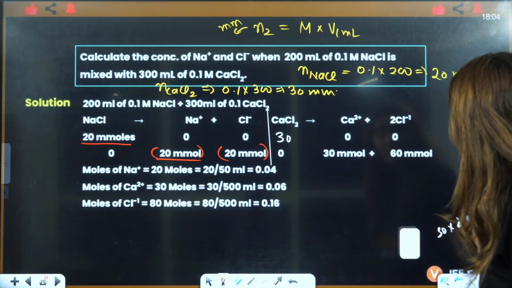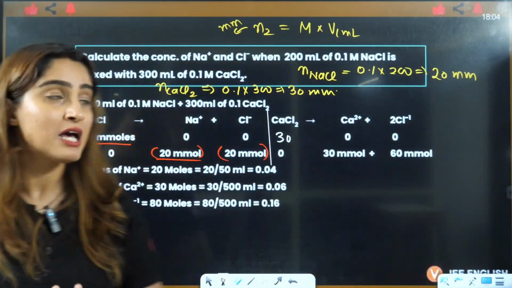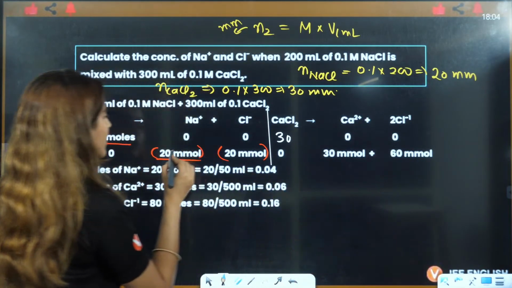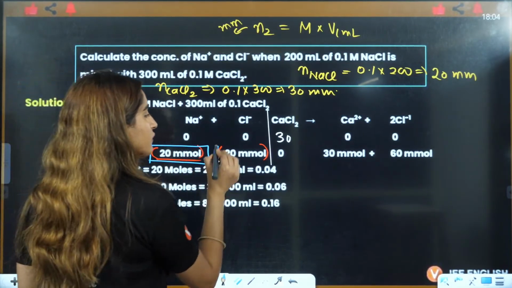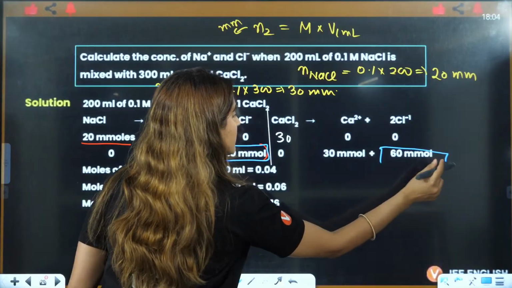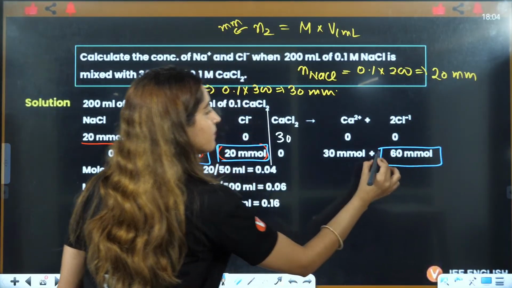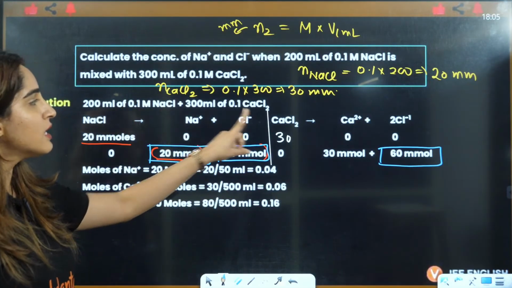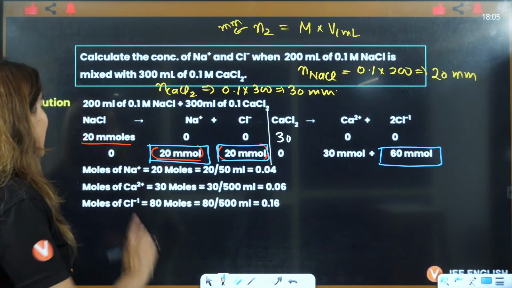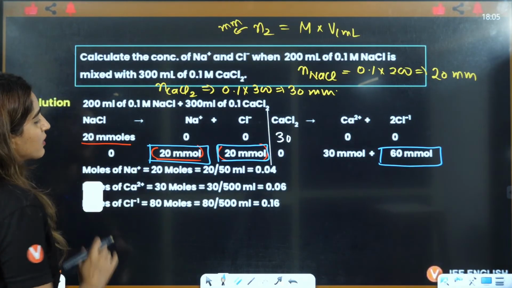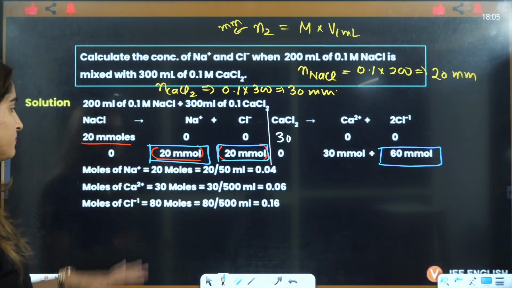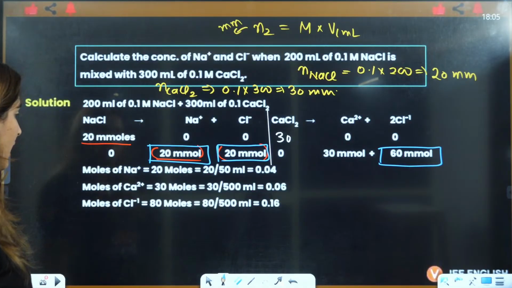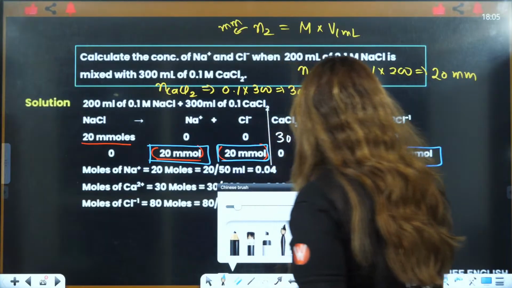Now you have millimoles in all of them. Now, they are asking you Na positive and Cl negative, so you will only focus on Na positive and Cl negative. This is 20 here, and this is 60 here, and this is 60 here, right? You have a common ion here, no? One Cl is from NaCl, one Cl is from CaCl2, right? Now what are they asking? They are asking you the concentration. So I will directly write the concentration.